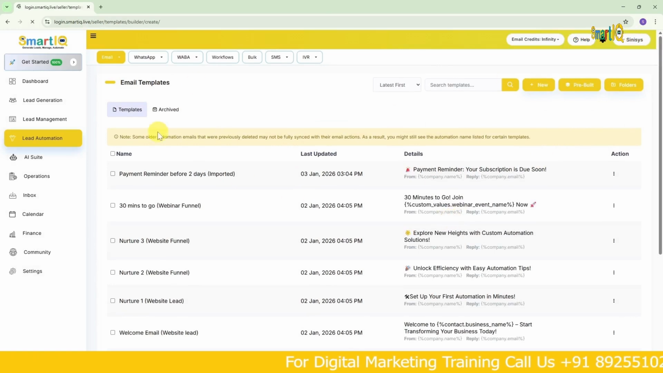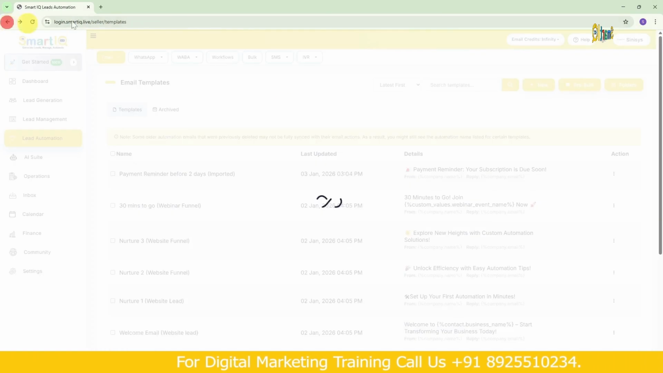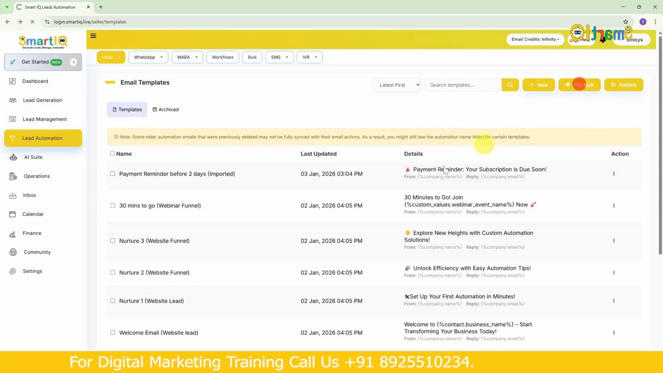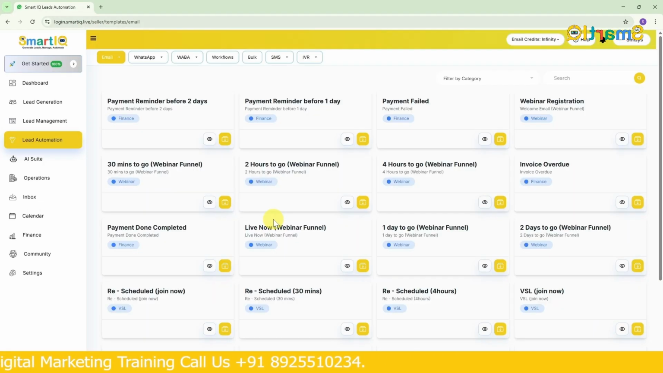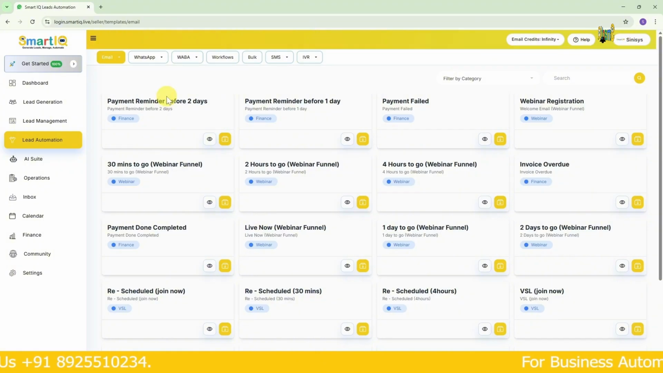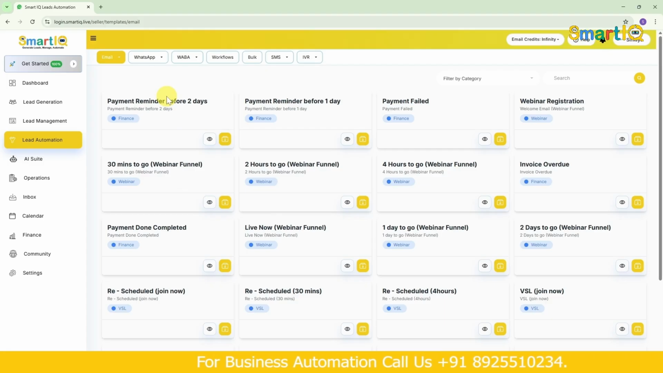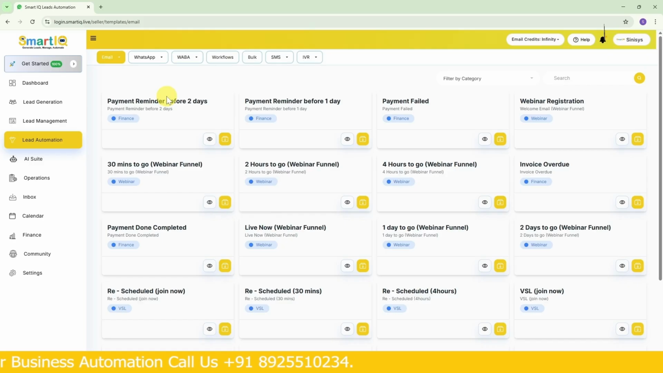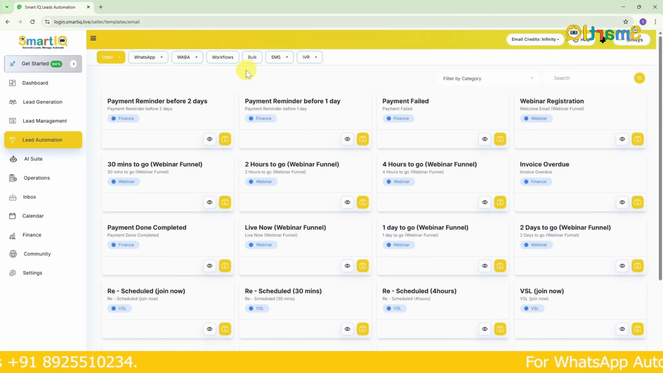So click on new and you can create a new template here as well. So what is meant by pre-built? In this itself, there are a lot of pre-built templates. For example, payment reminder before 2 days. Let's say your customer has bought a product from you and their subscription is about to expire. So 2 days before, an automatic reminder message will go to them. Sometimes we might forget, but this will automatically send a message to them. So all these are predefined templates available for you. After this, you can also customize and use it as you like.